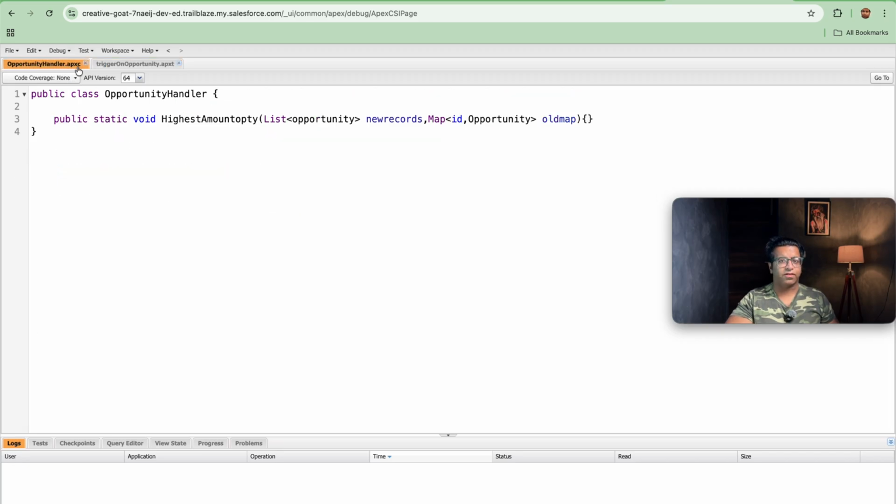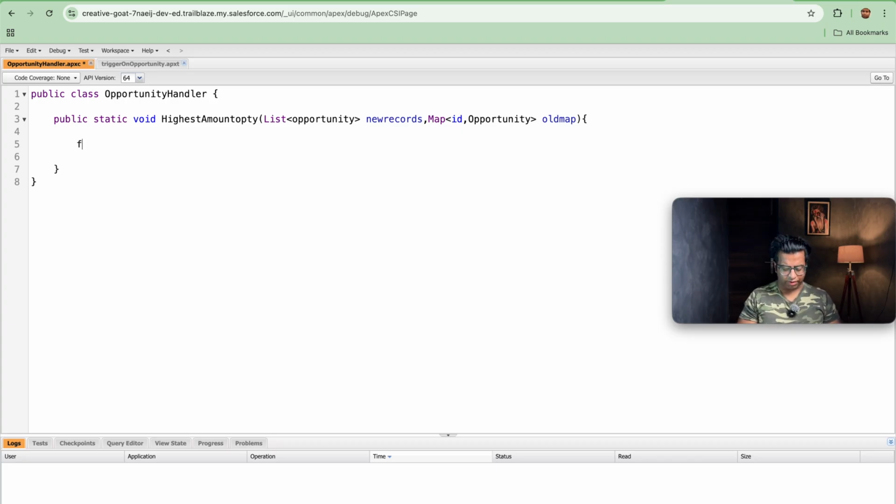So now let's start with the handler. Our trigger logic should fire in two cases: when AccountId is not equal to null and when Amount is not equal to null. We need to check this in the insert as well as in all the 4 operations.